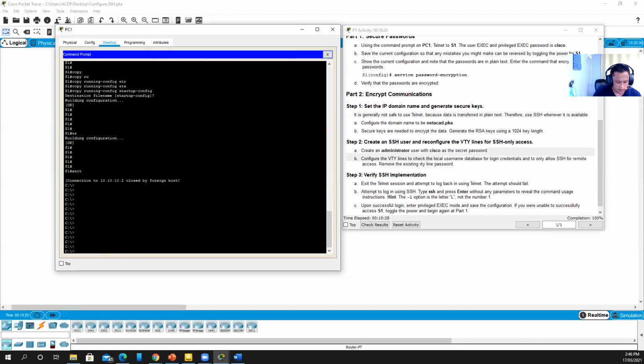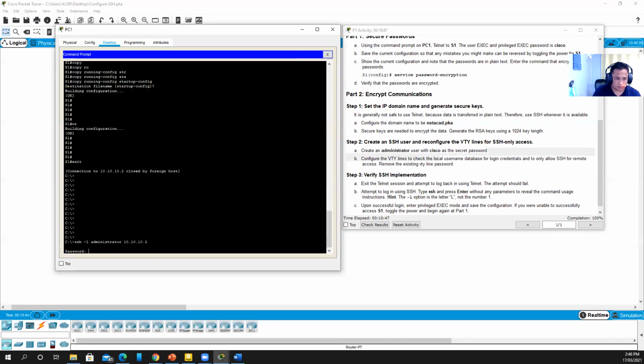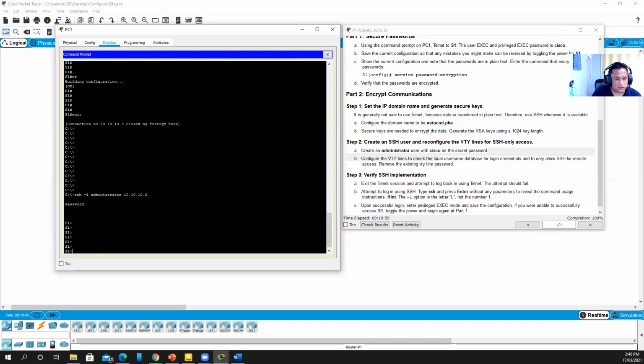Okay, ssh -l, then the username administrator, and the IP address of the switch, which is 10.10.10.2. Enter, then input the password. There, your SSH configuration is successful. So let's test.